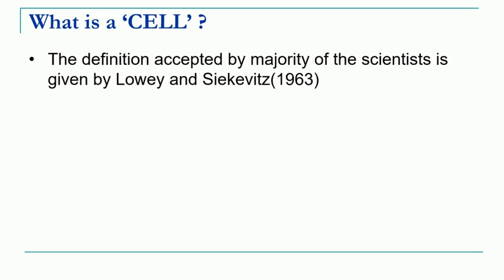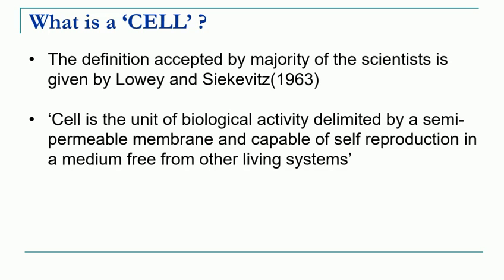The most accepted definition of the cell was proposed by Lowy and Sekowitz in 1963. According to this definition, a cell is the unit of biological activity delimited by a semi-permeable membrane and capable of self-reproduction in a medium free from other living systems. If we try to understand this definition, it tells us that the cell is the basic unit of life, and its outer boundary is covered by a semi-permeable membrane.